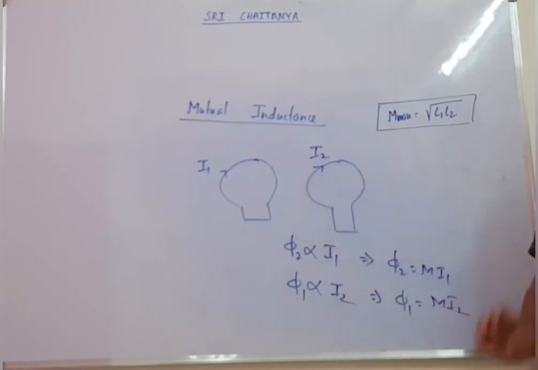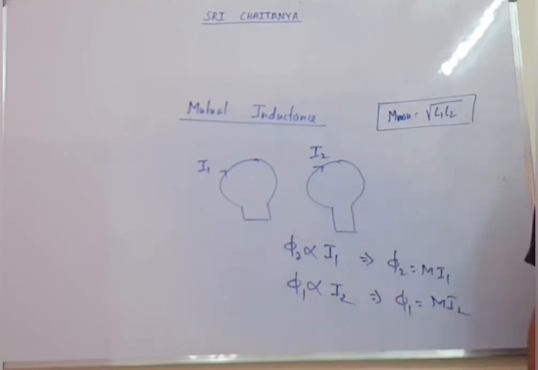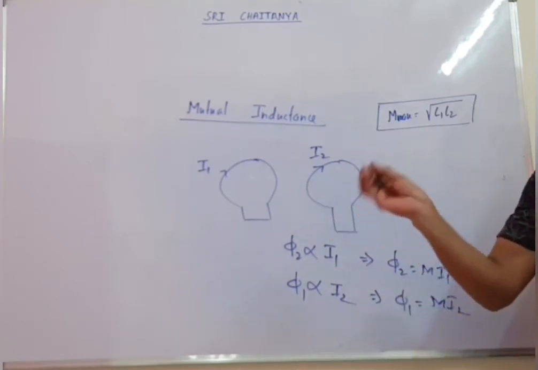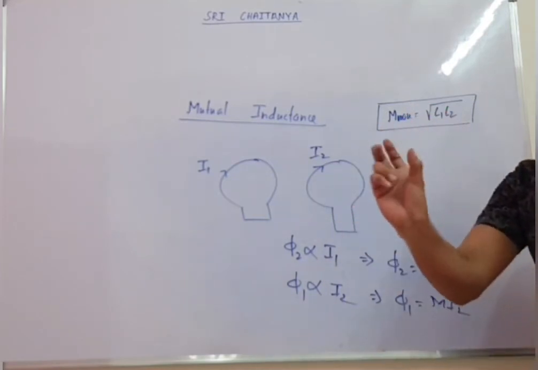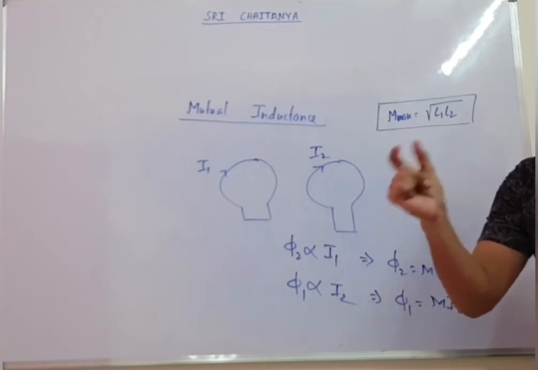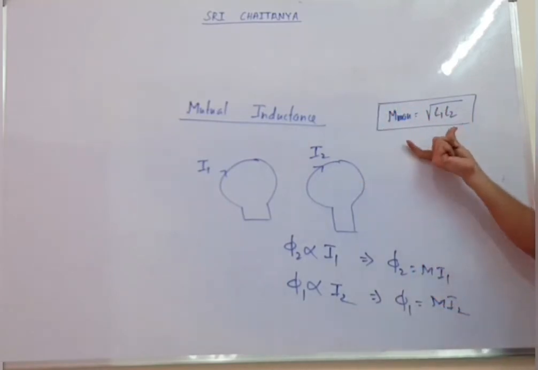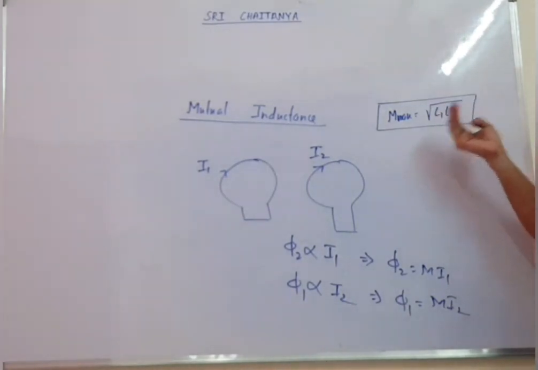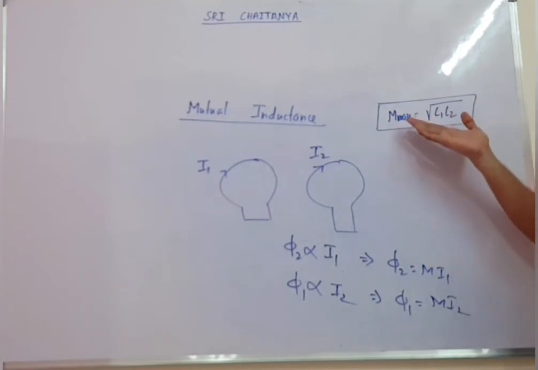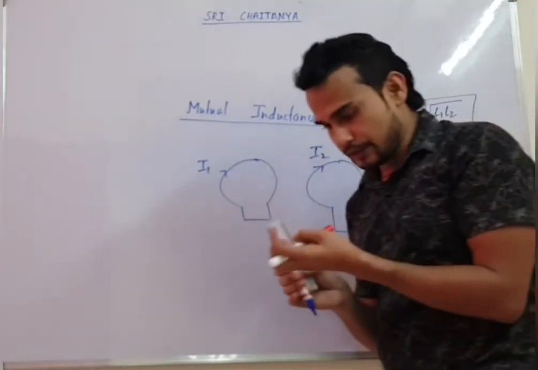They will say, for example, two coils have self-inductance 9 and 4. Find the maximum value of mutual inductance. So the maximum value of mutual inductance is under root of L1 into L2. If you put the values here, you get under root of 4 into 9, that is 36. So the maximum value of mutual inductance will come 6 Henry. So this is how we can talk about self-inductance and mutual inductance.